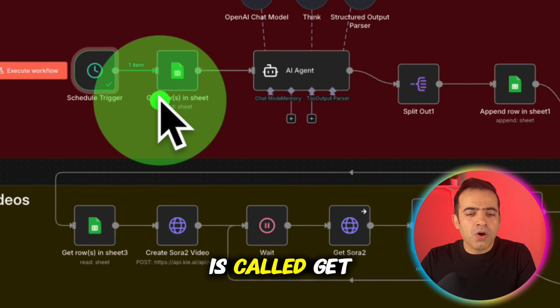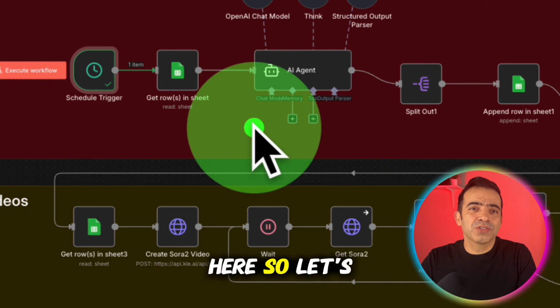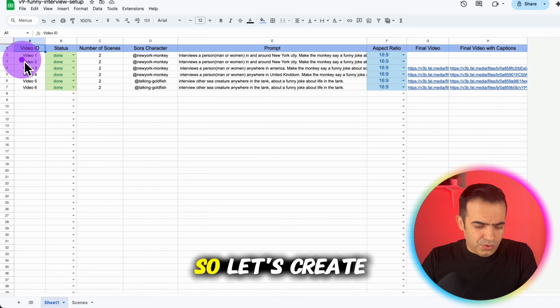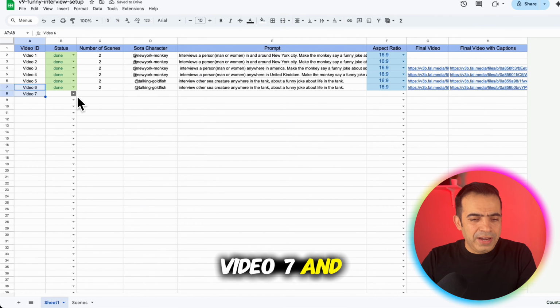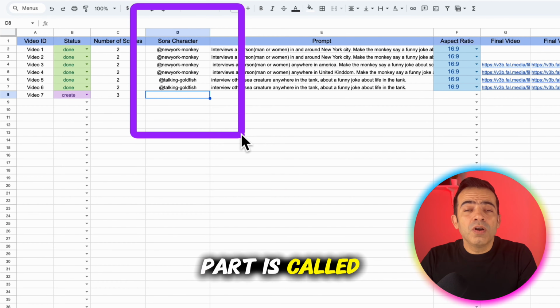The next node is called get rows in sheet. Basically we are reading the Google Sheets here. So let's go to the Google Sheets now. Alright, this is the Google Sheet I'm talking about. So let's create a new row here. Let's call it video 7 and we will set the status to create. Let's make 3 scenes.